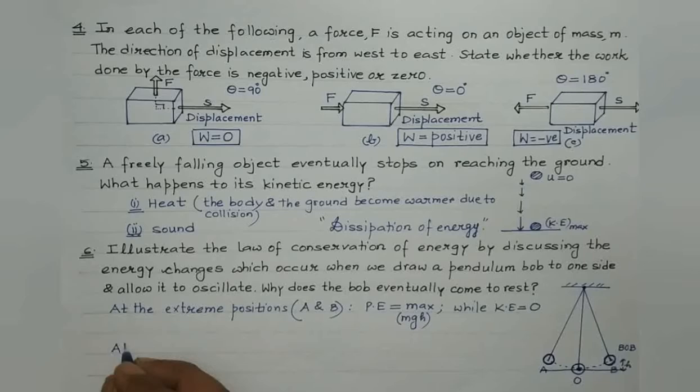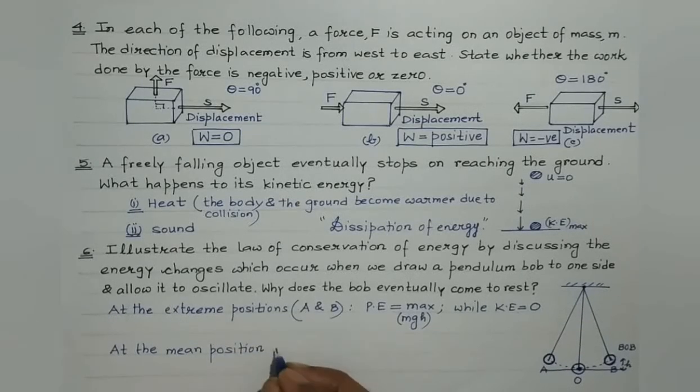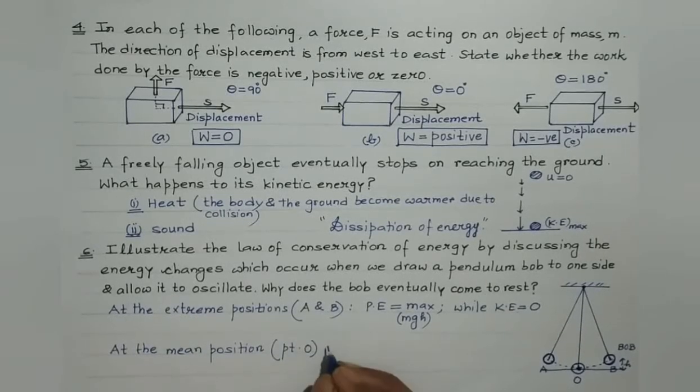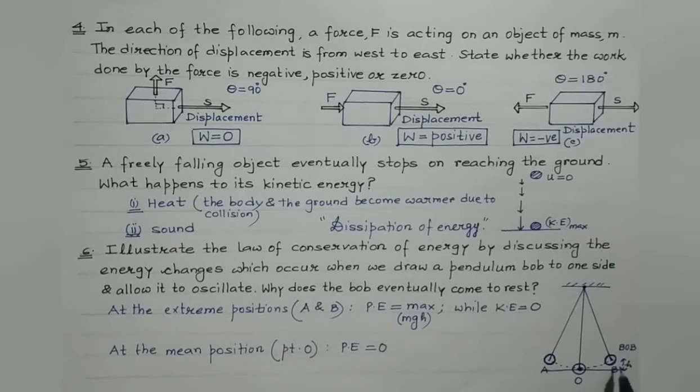So at the mean position, mean position is the equilibrium position, that is at point O. Potential energy is 0. Look, when the bob is at this particular point, then h will become 0.